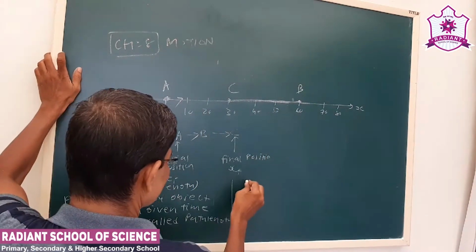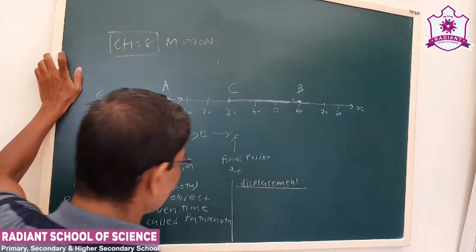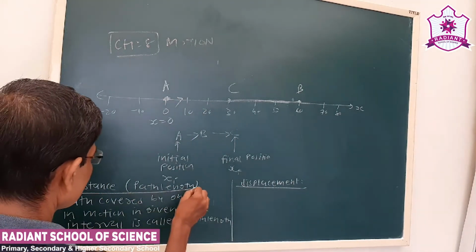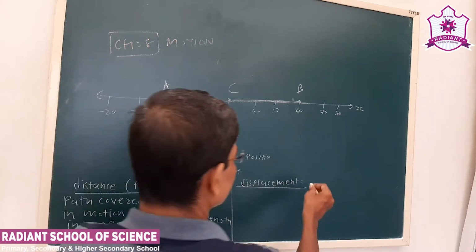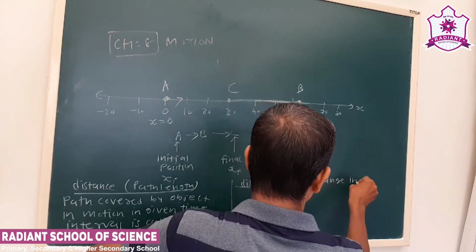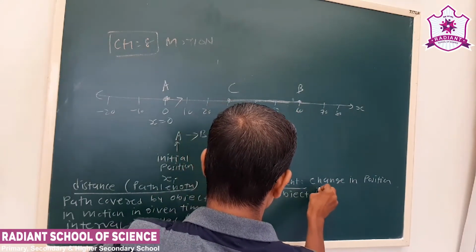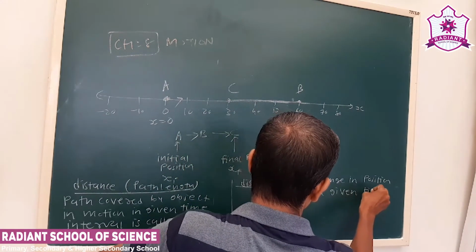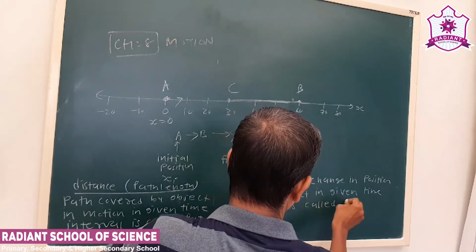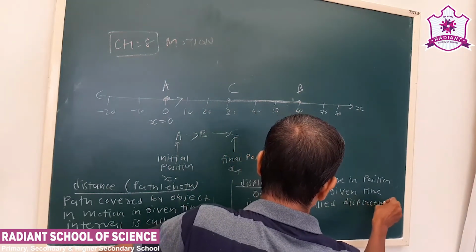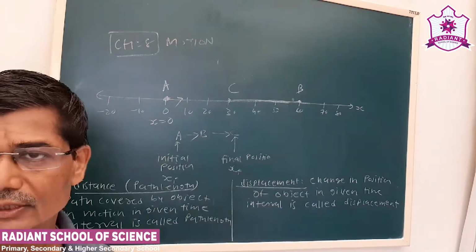And second is the displacement. Okay, first was distance, that is the path covered by an object in motion in a given time interval is called path length, and displacement, see, the change in position of an object in a given time interval is called displacement.